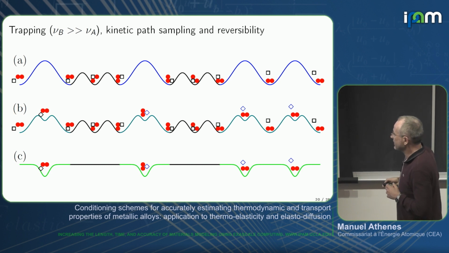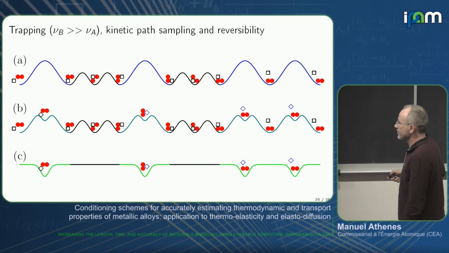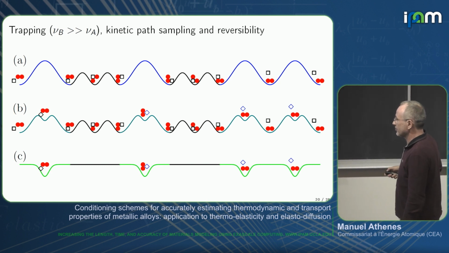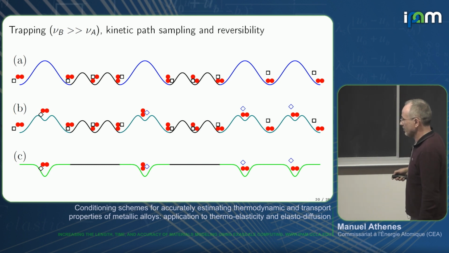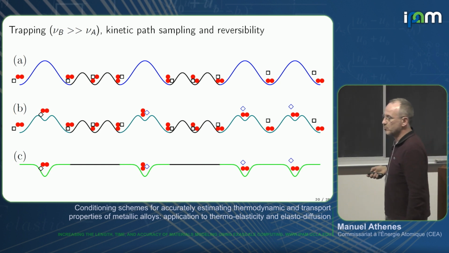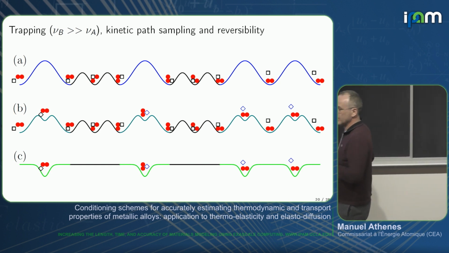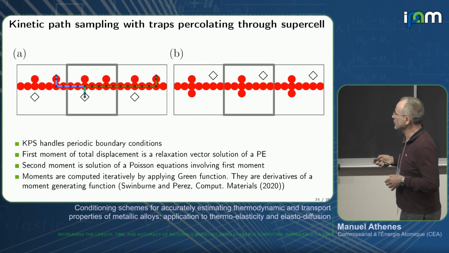To do it, we add additional points at the barriers, and we remove the sites of the trap, so that the Markov chain, with kinetic path sampling, goes from barrier to barrier, and it is still reversible. So we can apply the estimator that was derived previously, which requires the reversibility condition.